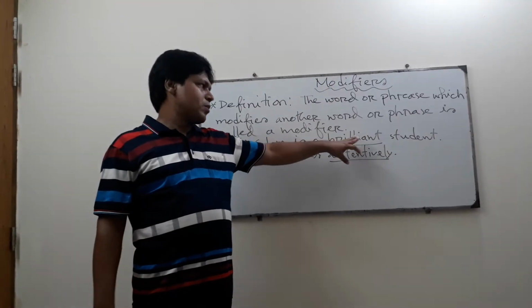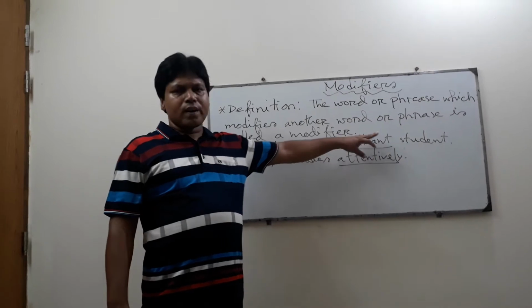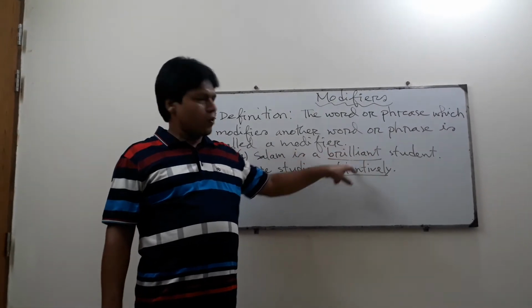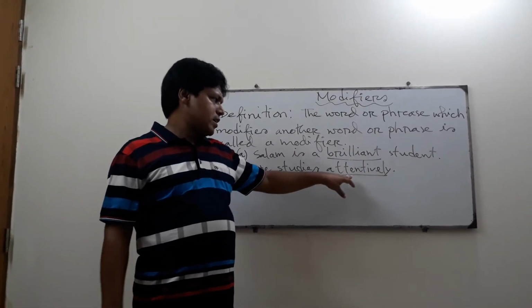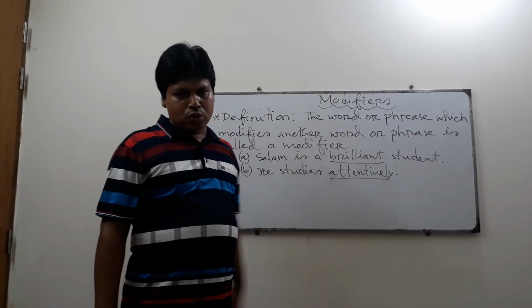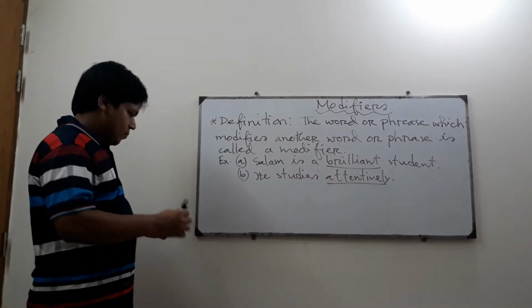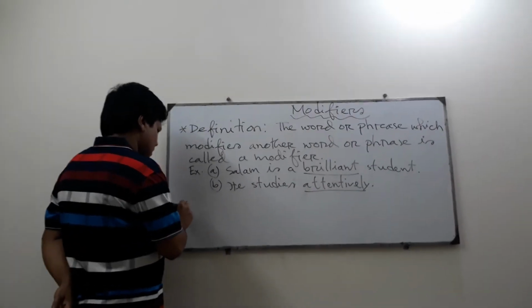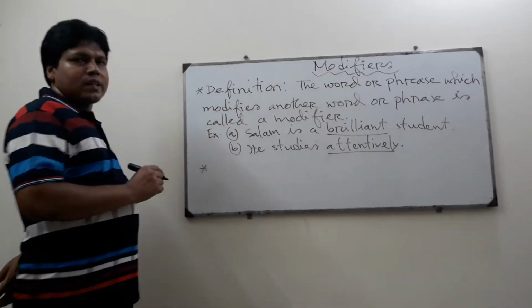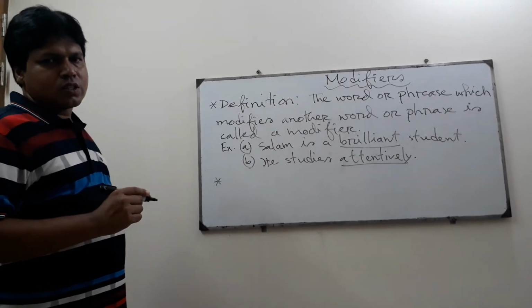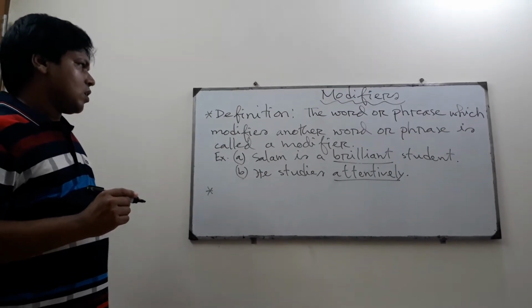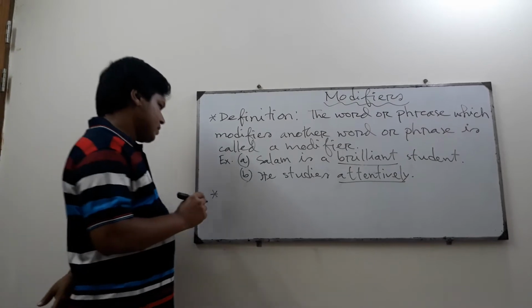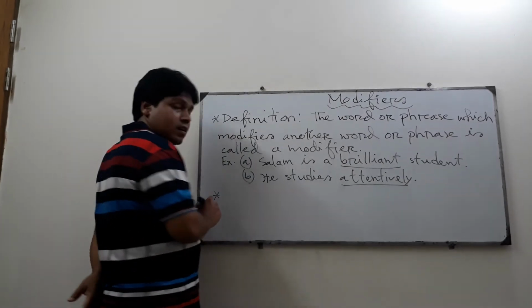One takes place before the modified word, and another takes place after the modified word. So if we have to classify modifiers, can you say how many kinds there may be? Okay, there are two kinds.